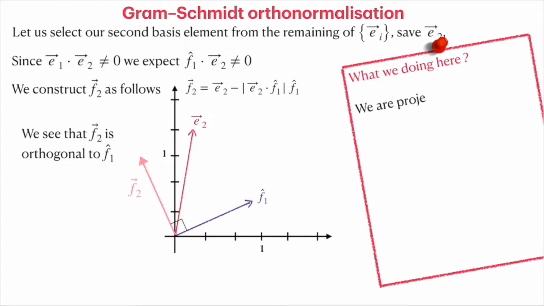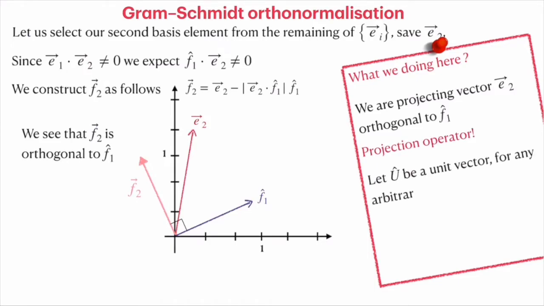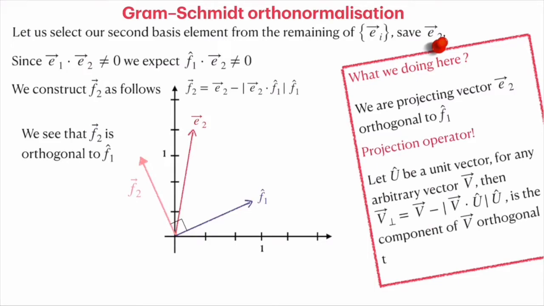What we call the projection of a vector orthogonal to a unit vector is called the projection operator. The projection operator is defined for a unit vector. Let u cap be a unit vector. For any arbitrary vector v, v perpendicular is equal to v minus (v dot u cap) times u cap, which is the component of v orthogonal to u cap.